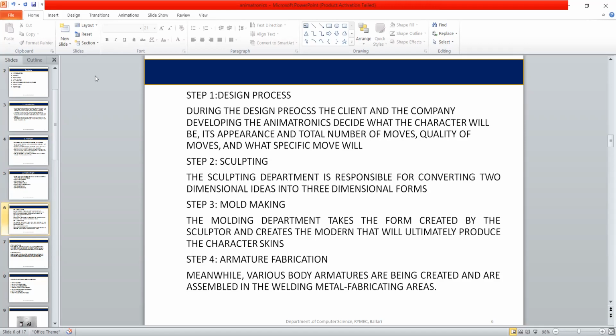Fourth is armature fabrication. Each individual part requires a design and fabrication. Each of the robot's movement axis points must have an industrial-rated bearing to provide action and long life. The technicians select these components carefully in order to ensure durability and long life.